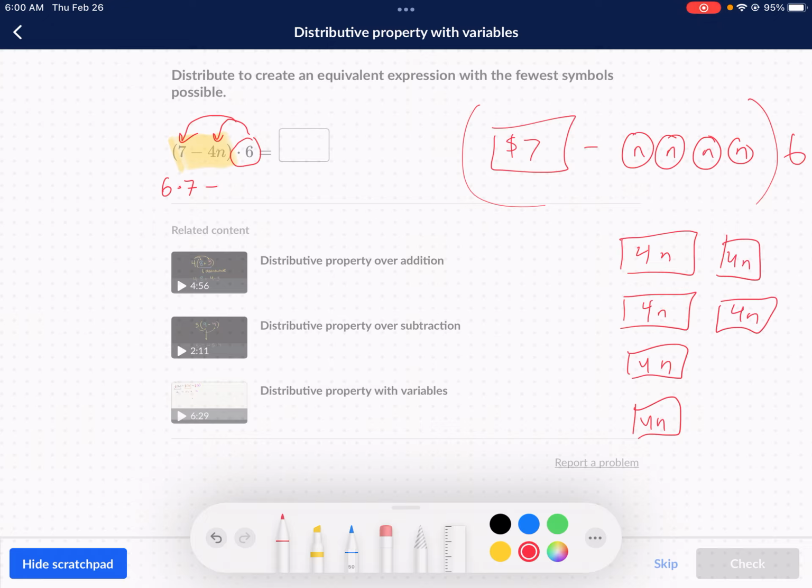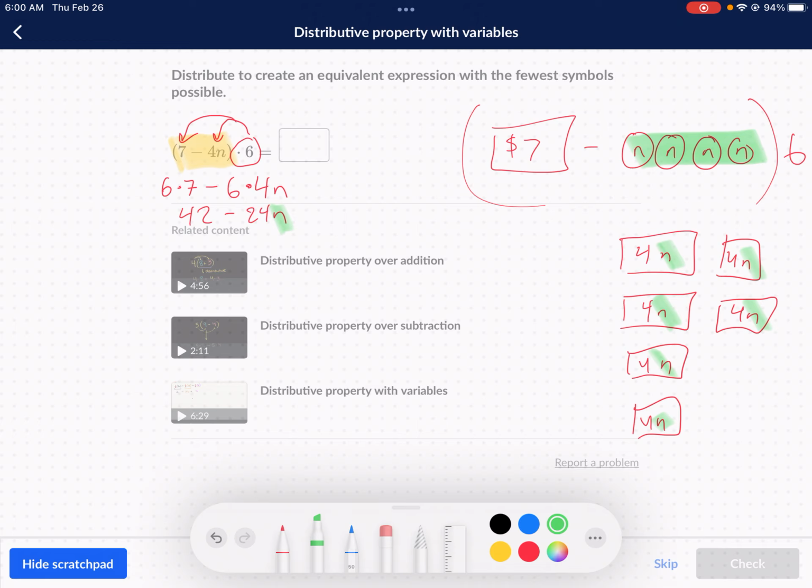So how many 4n's do we have there, or how many total n's? Well, we can make that into a multiplication problem, right? We can just do 6 times that 4n. Okay, so we have 42 there, minus, we keep the minus the same. 6 times 4 is 24, so we're going to have 24 n's total. Now, we're just going to keep that n there, so that might be a confusing thing for students. It's like, what do we do with that n? We just keep it there. How many total n's do we have? Well, if we have 6 groups of 4n, you got 1, 2, 3, 4, 5, 6 times 4, 24. Okay, you could just count it up if you wanted to, but multiplication is much easier.